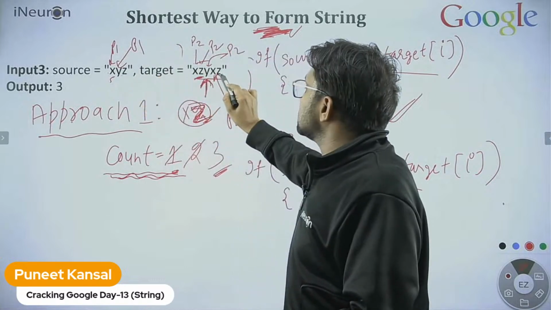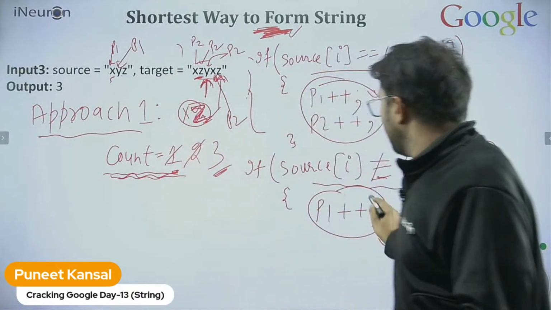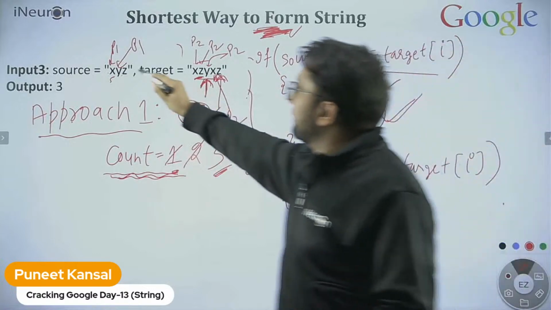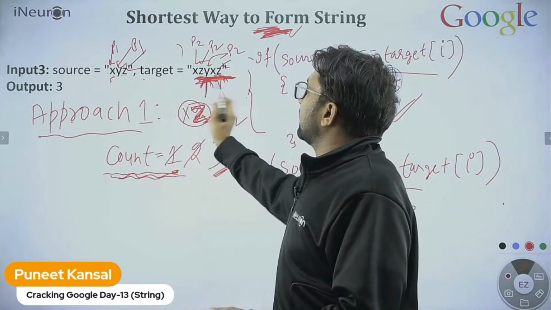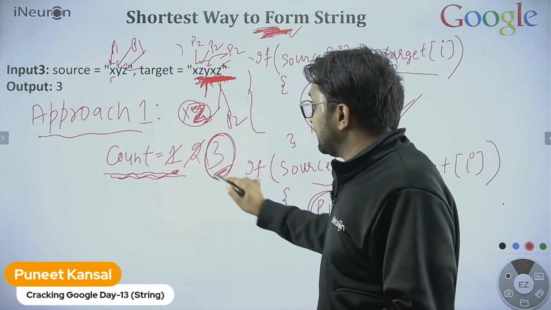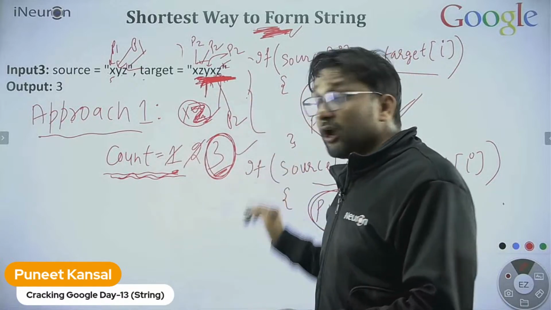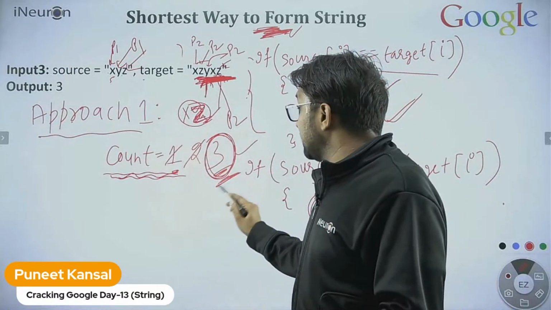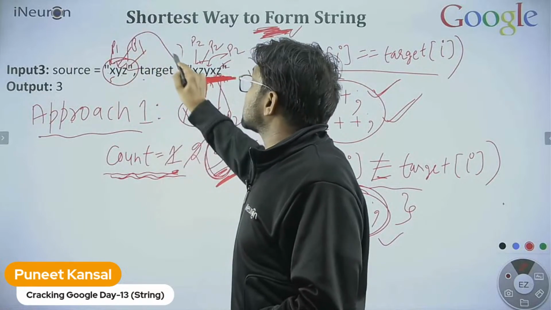Y and z are not matching, so simply increment p1. Z and z are matching, fine. We completed this string and we can return that there were three subsequences. We found our solution: three subsequences were required to make this target string.